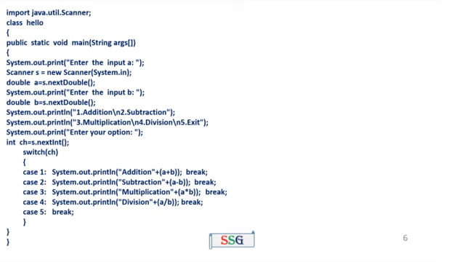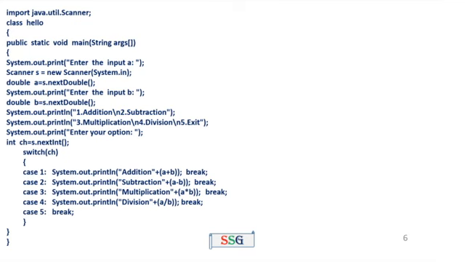For example, if the user option equals 1, it performs the addition of A and B. If the user option is 2, it performs the subtraction A minus B. Multiplication means A into B. Division means A divided by B. Here both A and B are double variables.